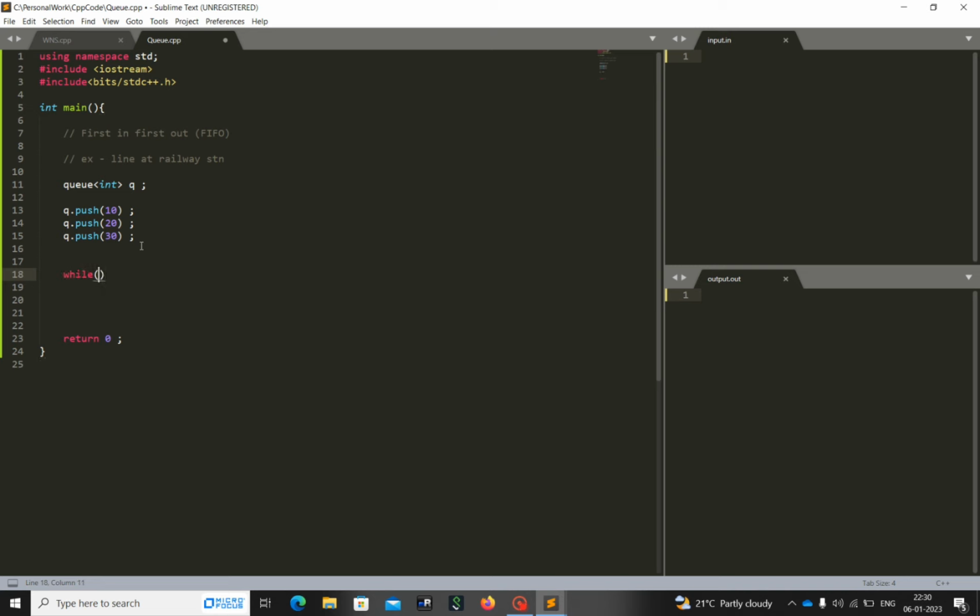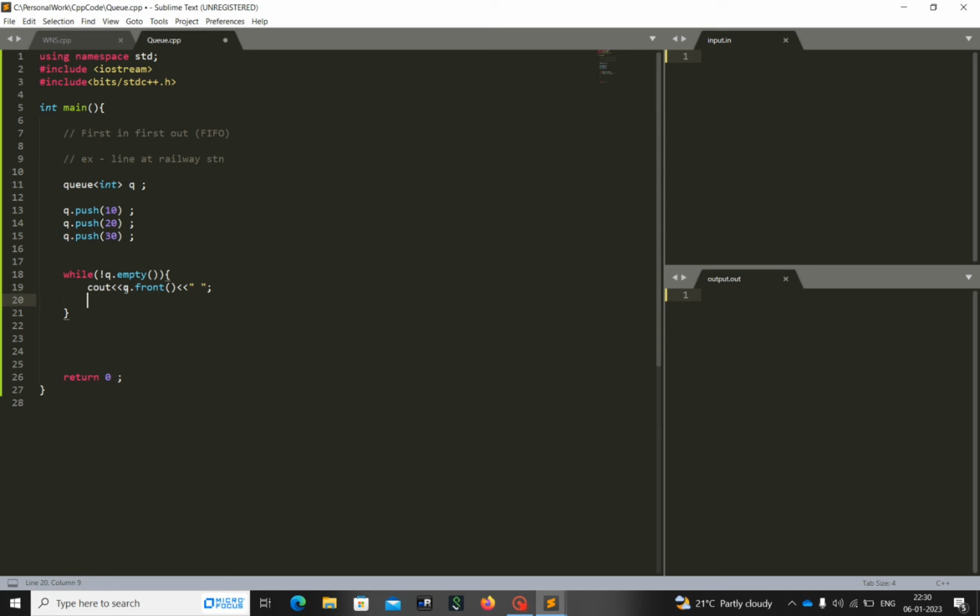While the queue is not empty, meaning until the queue becomes empty, I will run this loop, and just print the element which is at the front, separated with a comma or space.